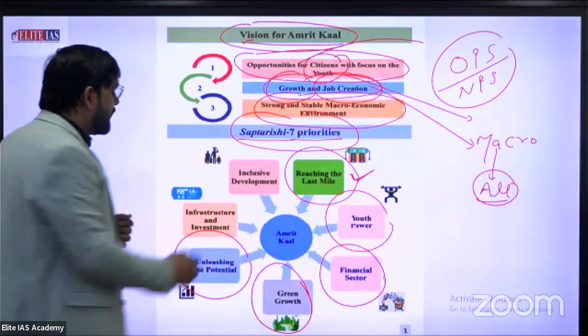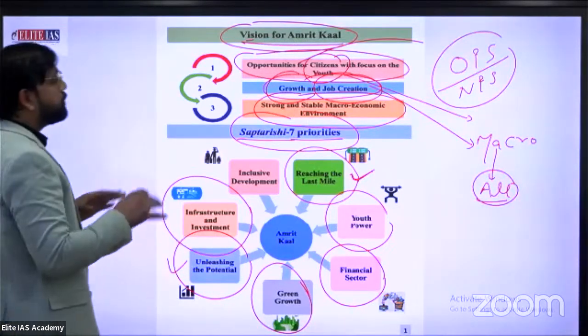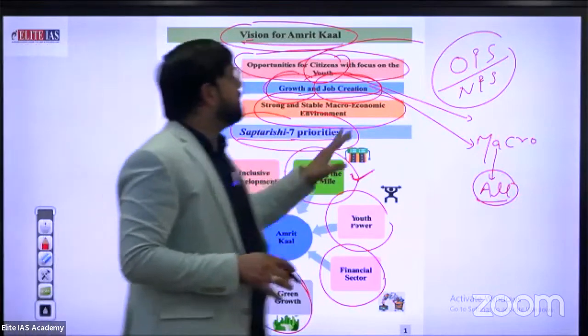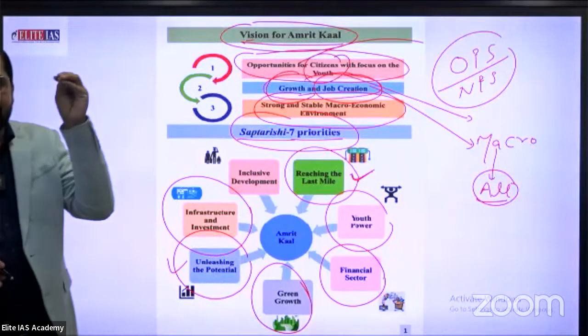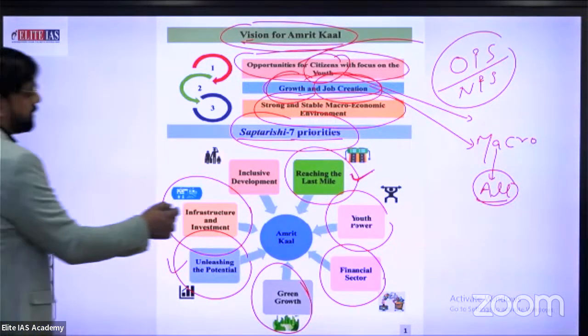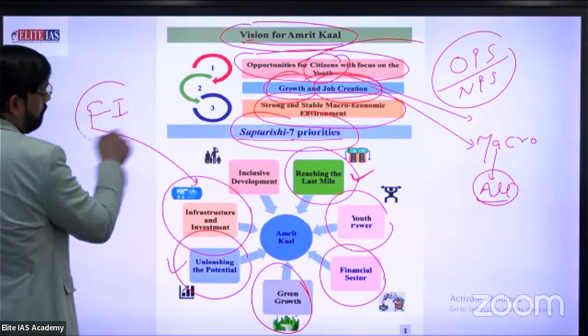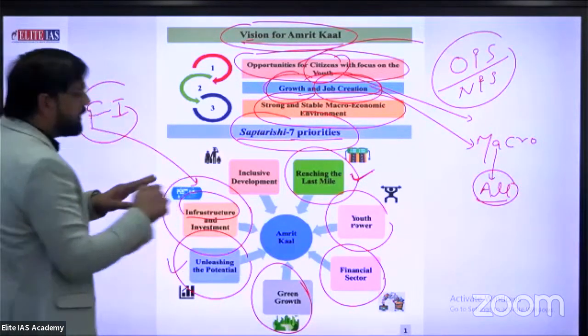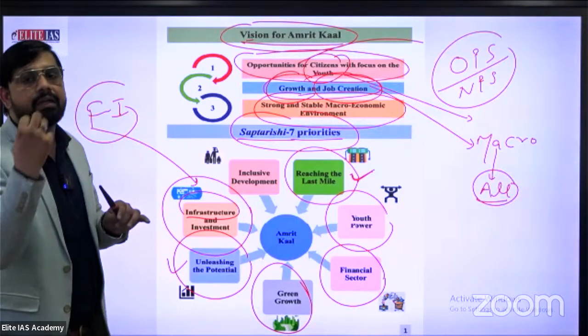Next thing is infrastructure and investment. Yes, we are facing the fact that we are the most populated country in the world at present. So infrastructure investment attracts foreign investors. First thing is infrastructure. Infrastructure attracts foreign investors in terms of FDI and FII.